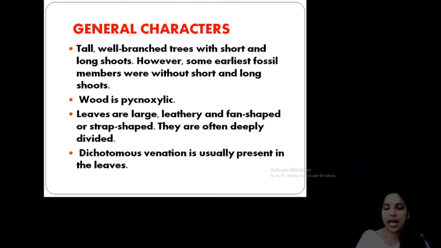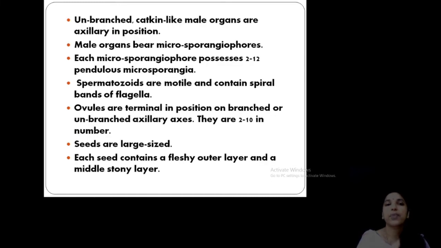Clear? The next character: the inflorescence is usually unbranched, catkin-like. Catkin is an inflorescence you studied in morphology, and male organs are usually like a catkin inflorescence. This male organ bears microsporangiophores. What are microsporangiophores? These are stalk-like structures on which the microsporangia are arranged.